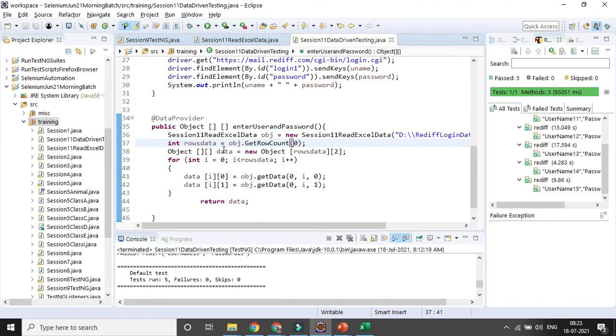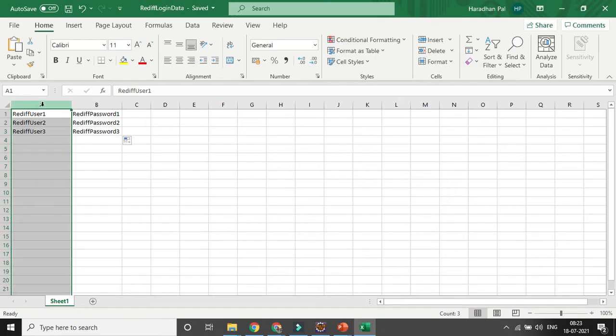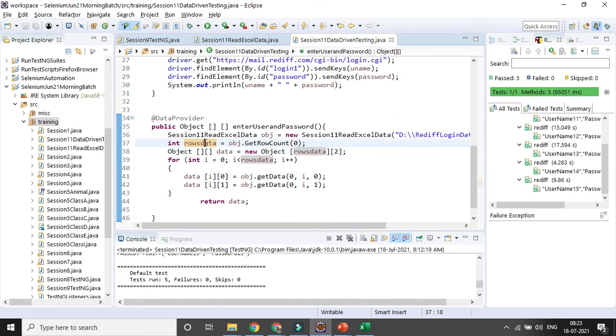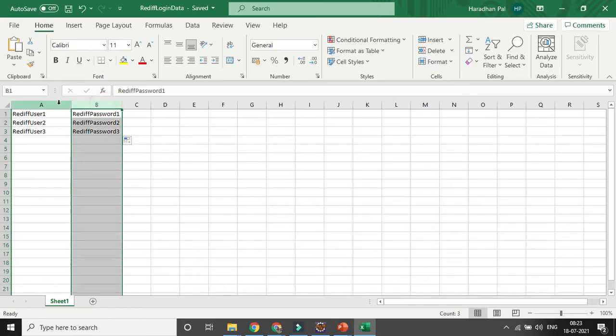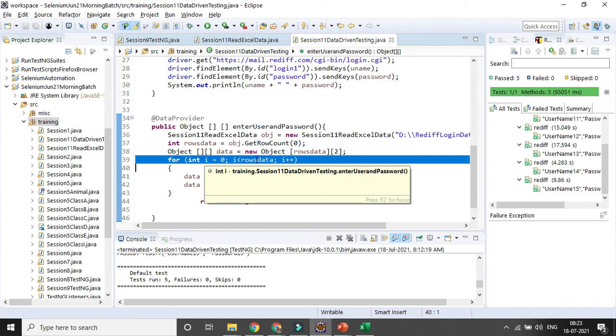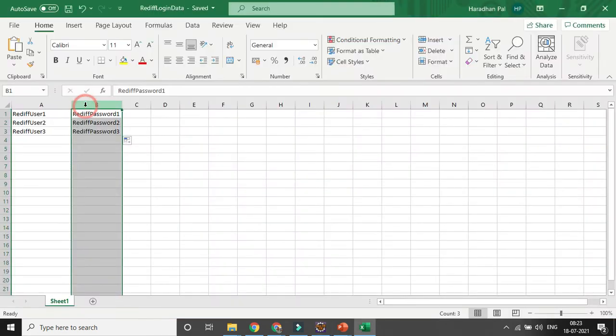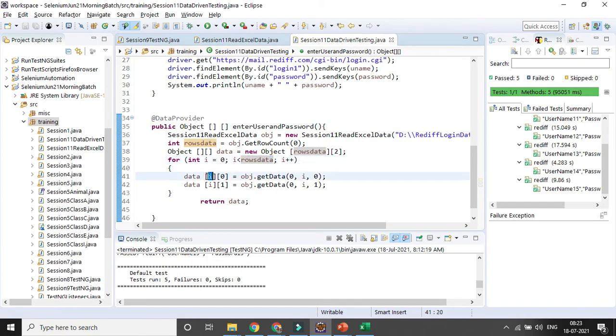After that, I am creating the variables for the object types, because the number of iterations is not fixed here, it is driven by the Excel sheet. So however many rows of data are available, it will iterate, and the column number I know is fixed, because I want to iterate for username and password. These are the two columns. Then I will be using a for loop from 0 to data minus 1, however many are available. And after that I will be reading the data